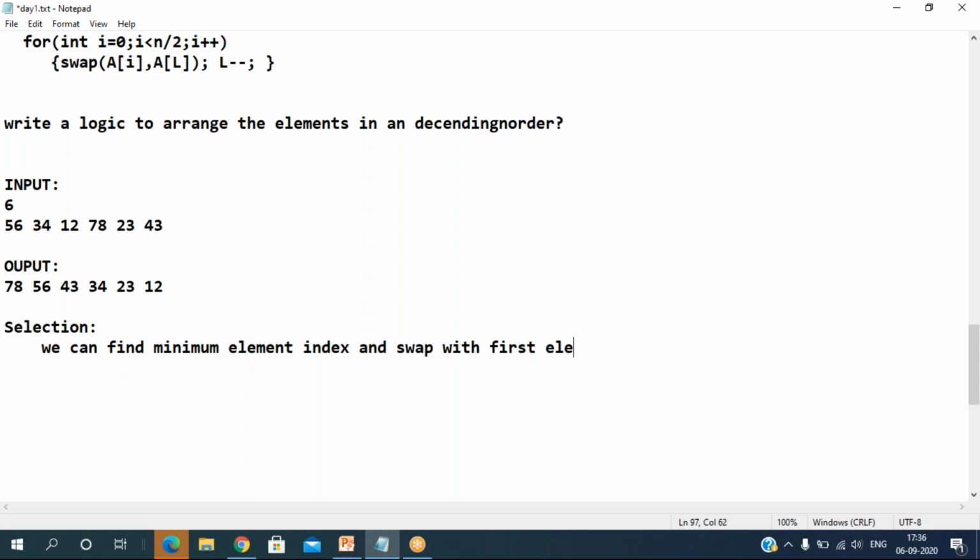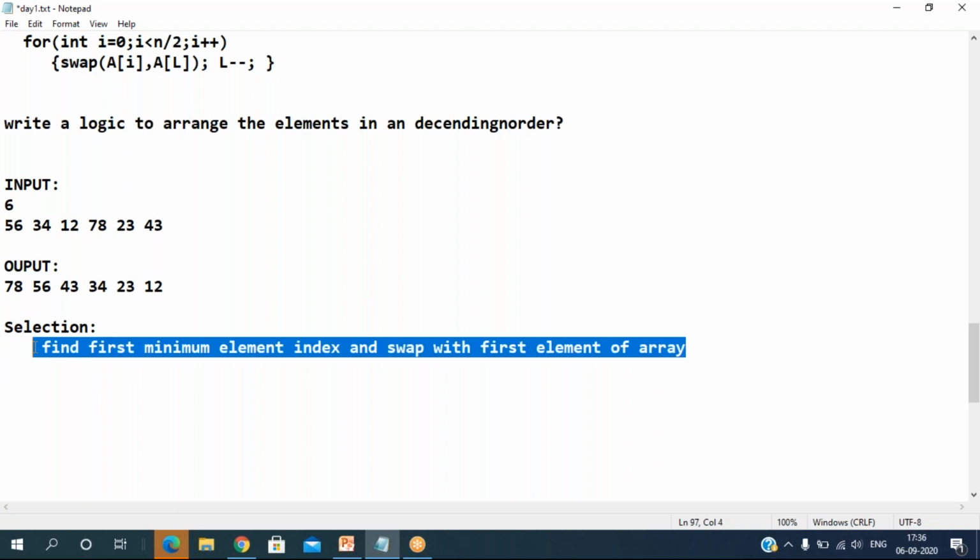Then find the second minimum, and continue the process. So instead of this, find the first minimum element index and swap with that.